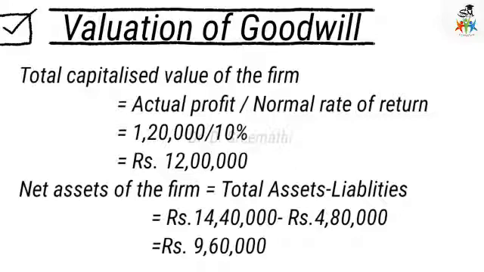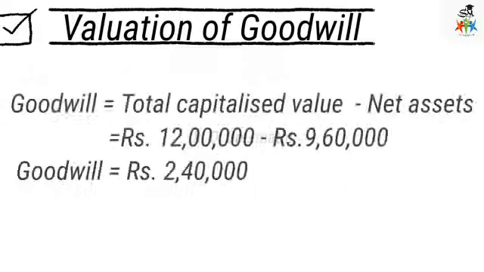Then the net asset of the firm: total assets minus liabilities, that is 14,40,000 minus 4,80,000, gives a net asset of rupees 9,60,000. So goodwill equals total capitalized value minus net asset. The capitalized value is 12 lakh and the net asset is 9,60,000, so goodwill equals 2,40,000. This is how you have to calculate goodwill under different methods.